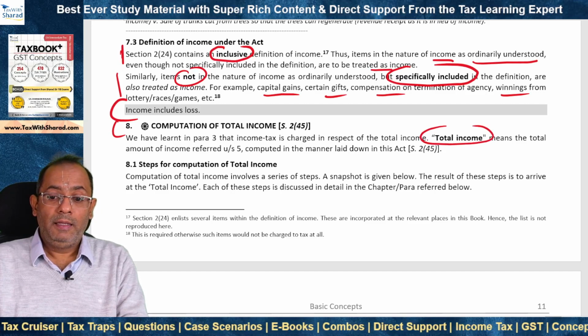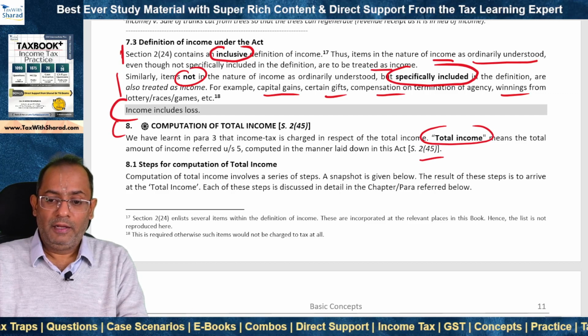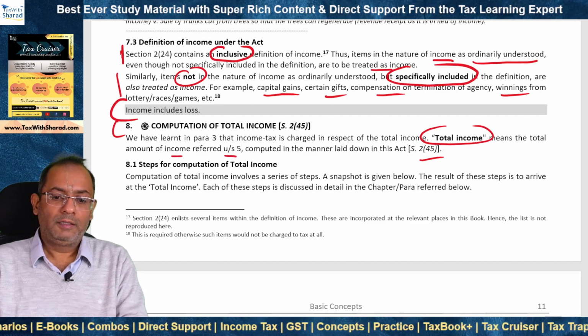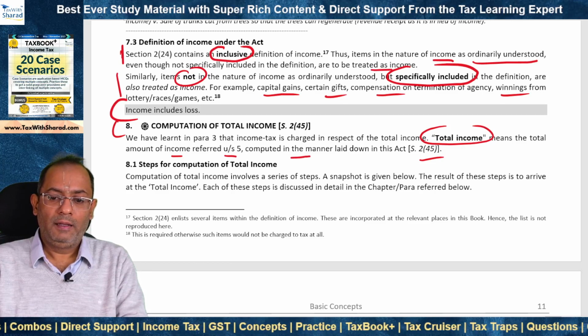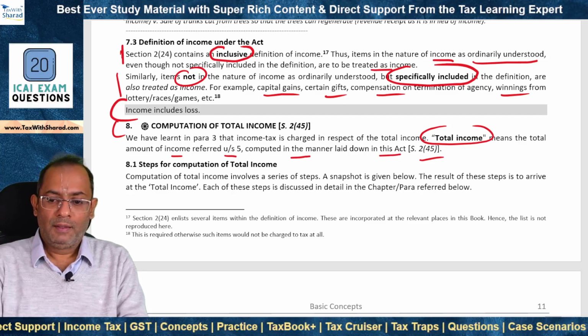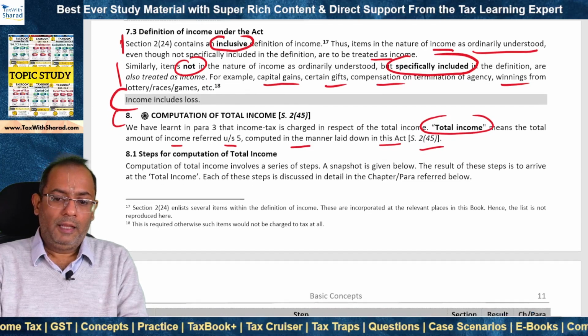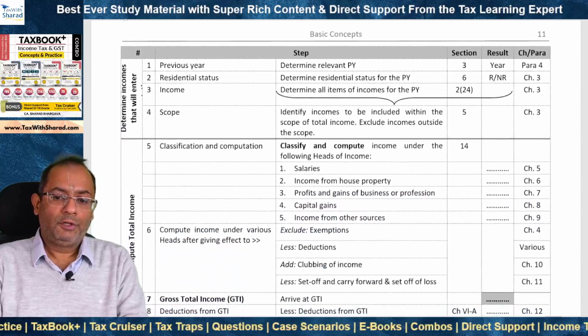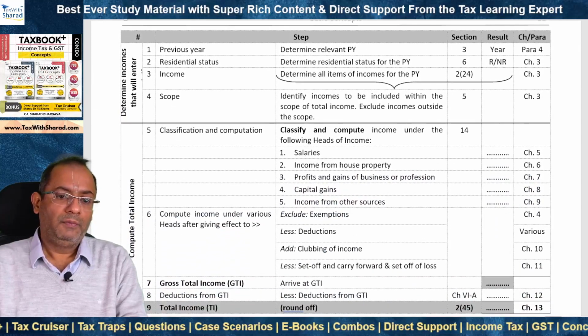And total income means, it is defined under section 2(45). Total income means the total amount of income referred under section 5 computed in the manner laid down in this Act. We will take a look at a snapshot regarding computation of total income. These are the steps.